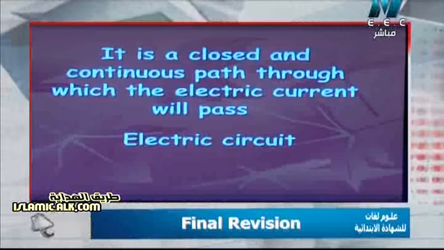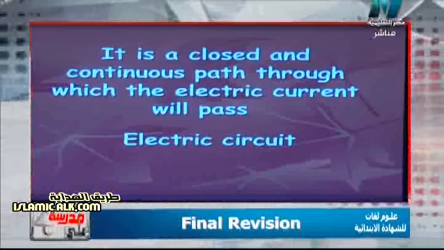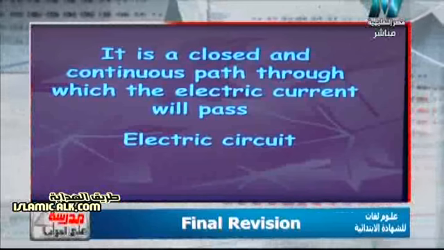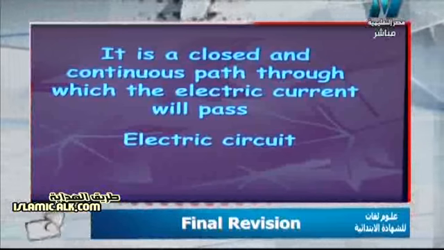What is the definition of electric current? Let me write this definition because it's a very important definition. What's meant by electric current?